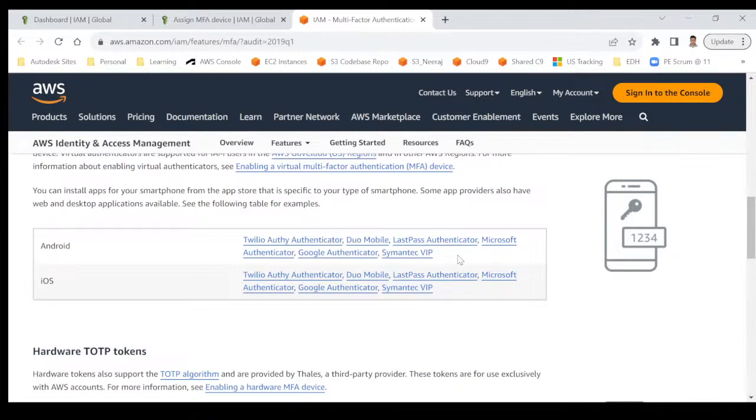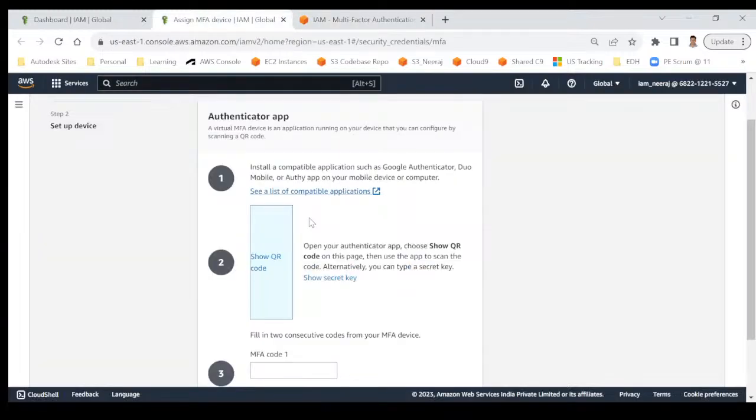You can choose as per your choice. I have gone with Google Authenticator. It's very easy. Go to your mobile phone, whether you are using iPhone or Android, and install any of these apps. Okay, and then come back to here.